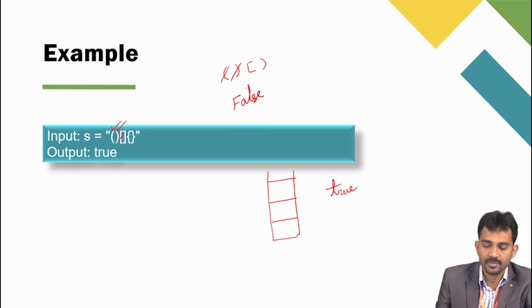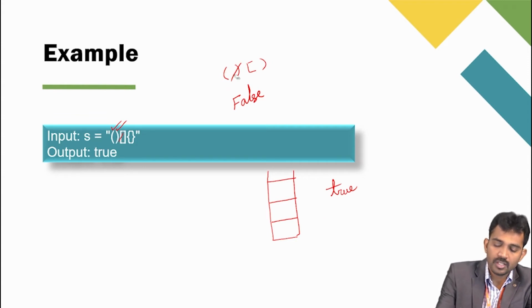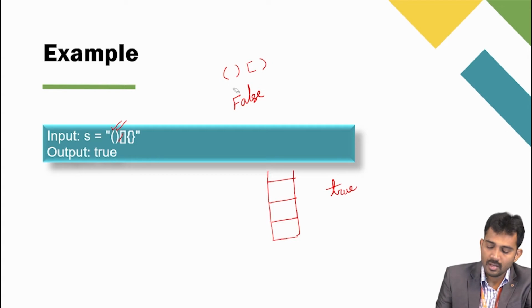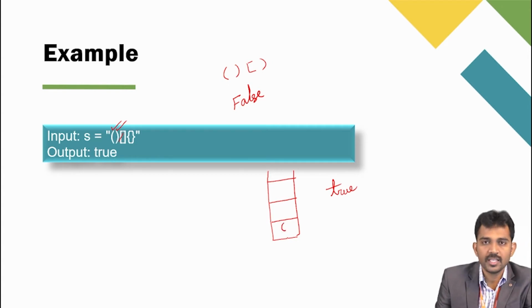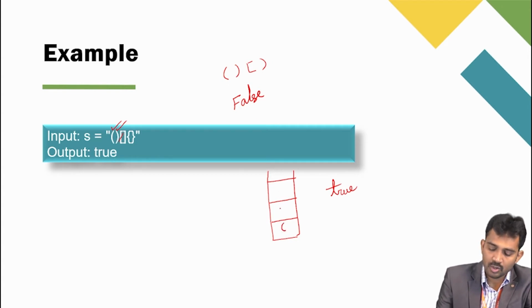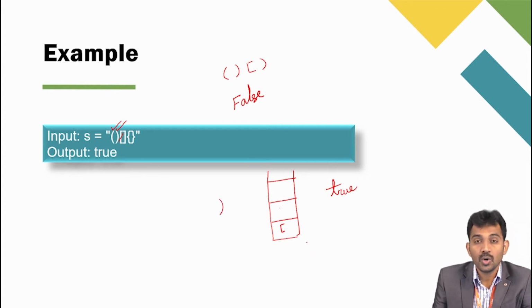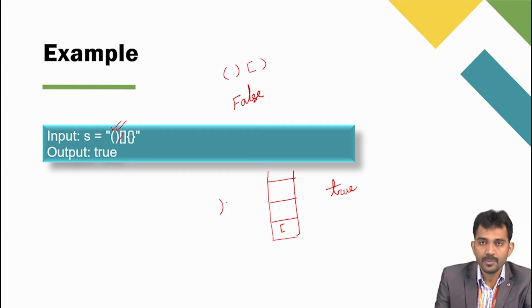Now we'll check with this one. Here, if you observe, I got an open parenthesis, then I got a closed parenthesis, so I simply remove this one. Both are matched. Next, I insert the square bracket. Now this time I got the closed round bracket.